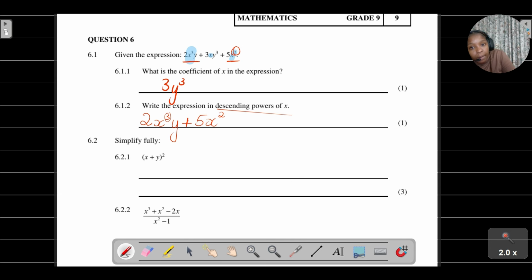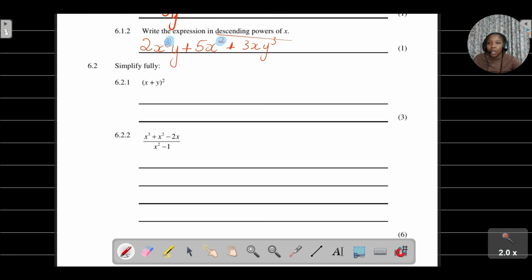Plus 3xy to the power of 3. I've written it in descending powers of x because this is x to the power of 3, x to the power of 2, and this is x to the power of 1. There's an invisible 1 there. I've written this expression in descending powers of x, and we are done.